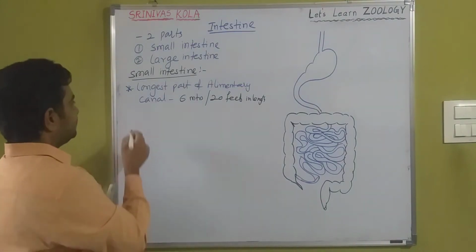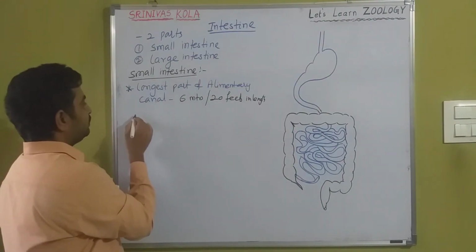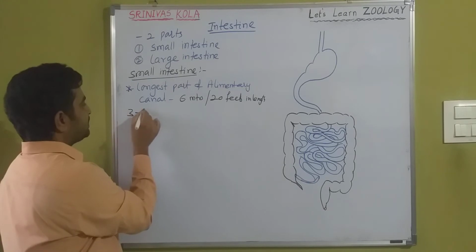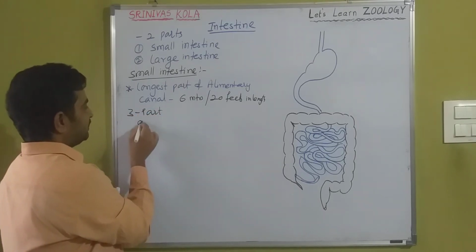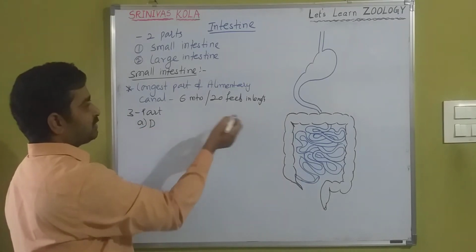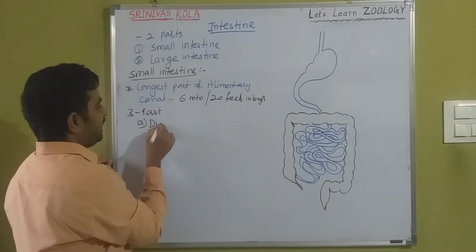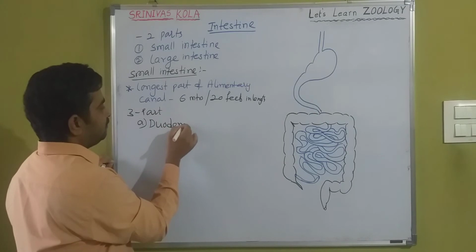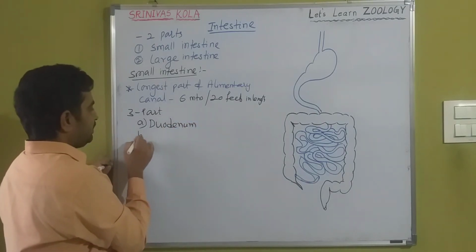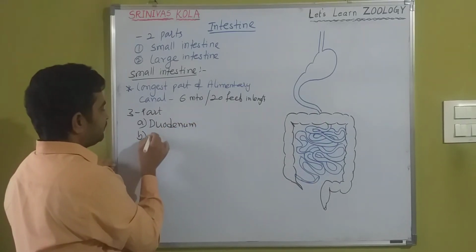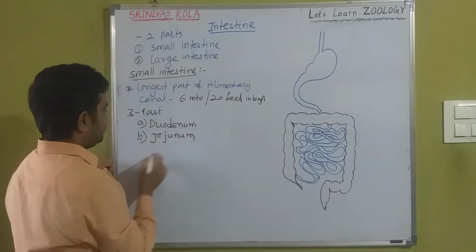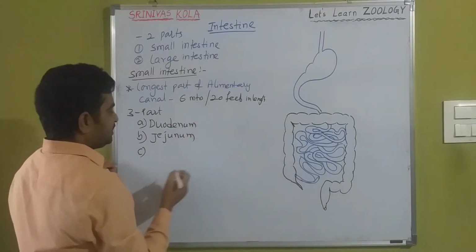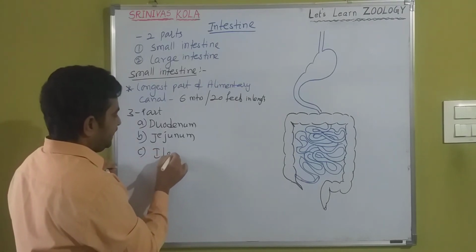In that, it is divided into three parts. Okay na? The proximal part of small intestine is called duodenum, the middle part is jejunum, and the distal part is ileum.